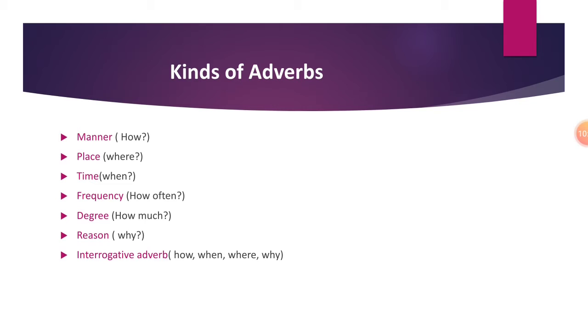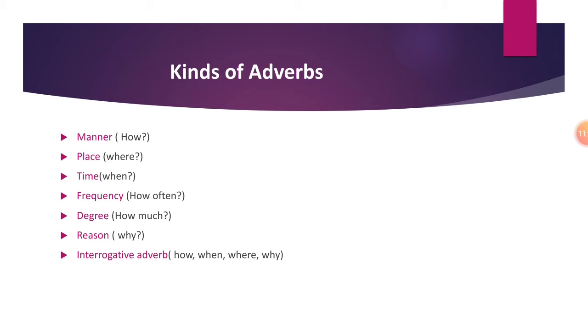Answering the question where will be place. Answering the question how will be manner. You can see that I have written how, where, when within the bracket in order to make you understand the topic very easily. Okay. So, manner answers the question how you are doing something, how is an action being performed, place, where is an action being performed, time, when is that action being performed, right?